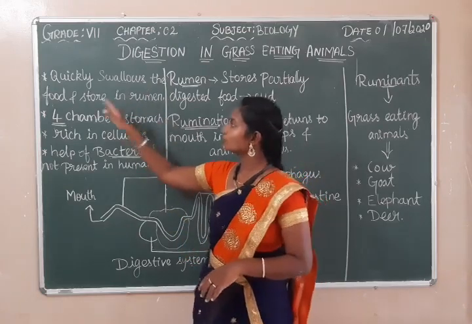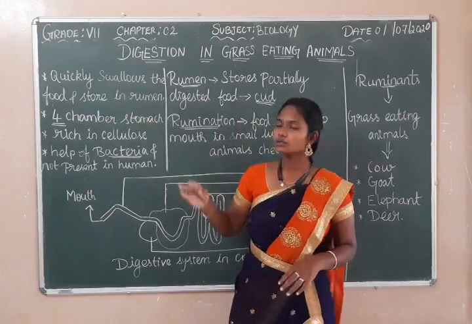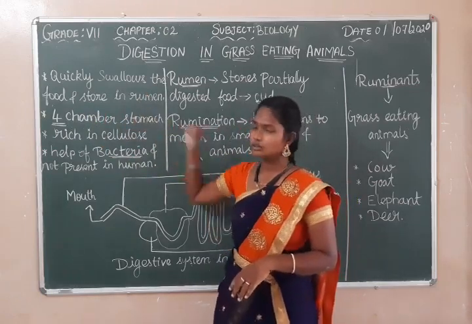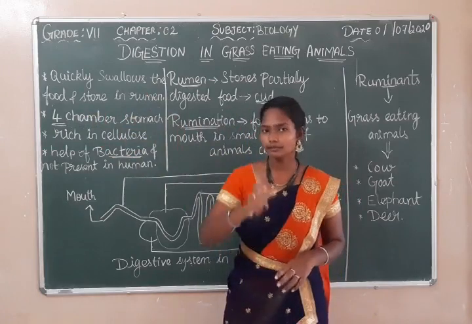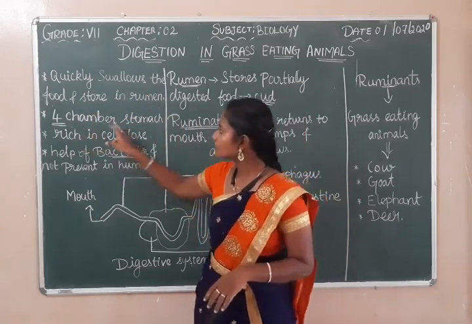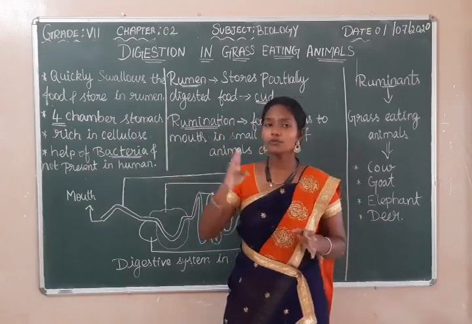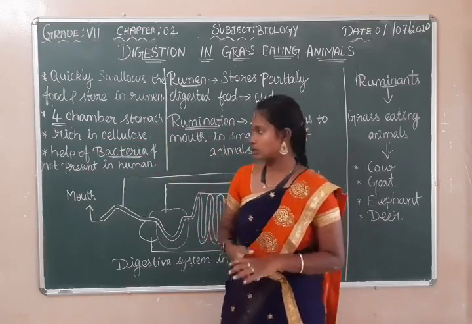They quickly swallow the food while grazing and store it in the rumen. Rumen is a part of the stomach. They have 4 chambers in the stomach, that is, separations.